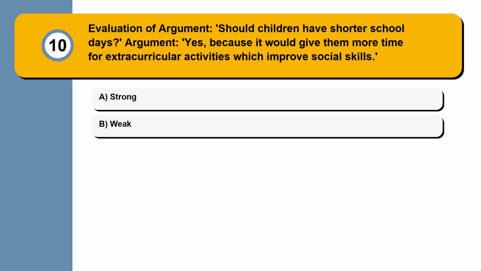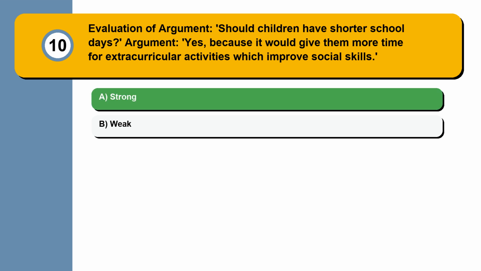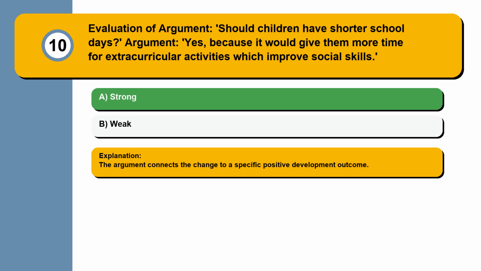Question 10. Evaluation of argument: should children have shorter school days? Argument: yes, because it would give them more time for extracurricular activities which improve social skills. Strong. Weak. The argument connects the change to a specific positive development outcome.